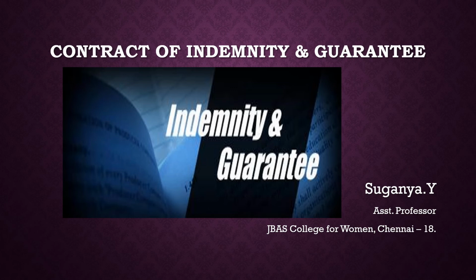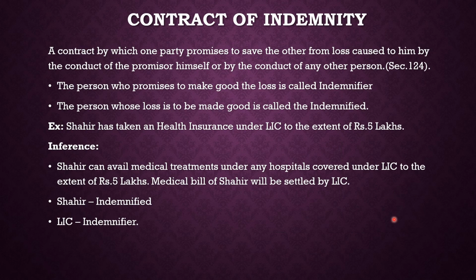Guarantee means one person is going to give an assurance or a surety that if something wrong is going to happen, I will compensate the loss or I will bear the loss. In that way, a guarantee or a surety is given by another person. With this basic introduction, we will get into the contract of indemnity and guarantee. First, let us see what is called the contract of indemnity.